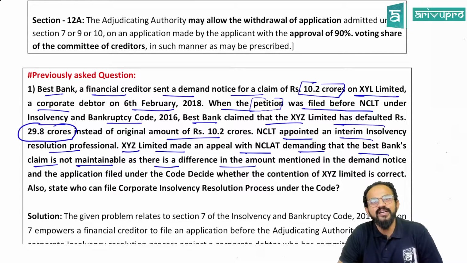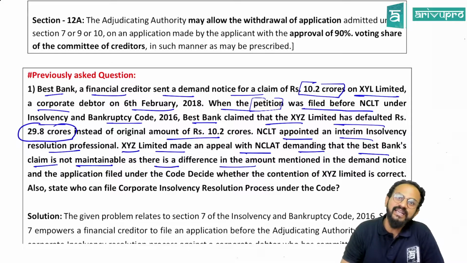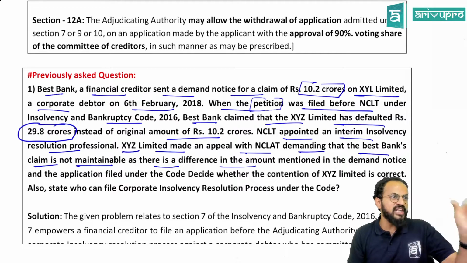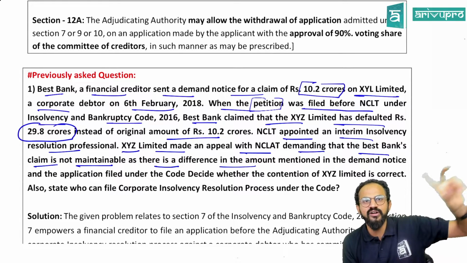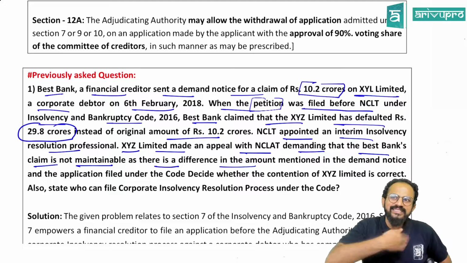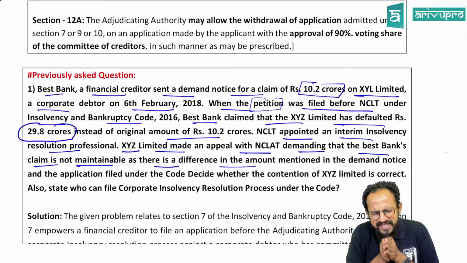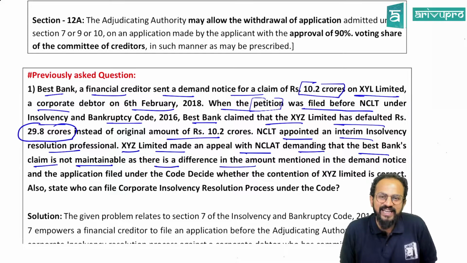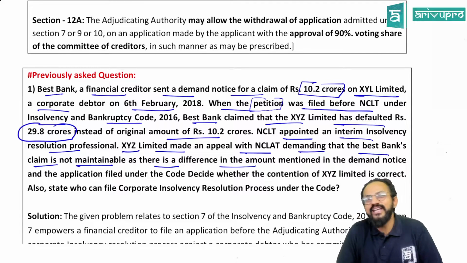The corporate debtor went in appeal to NCLAT. Sir, NCLT has admitted an application with a defaulted amount which is different from what is mentioned in the demand notice. In the demand notice they had mentioned 10.2 crore, but here they have mentioned 29.8 crore, and NCLT has accepted that application. Sir, please save me. People, now you think, what can happen?